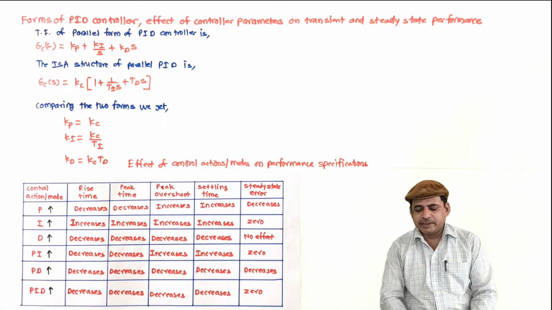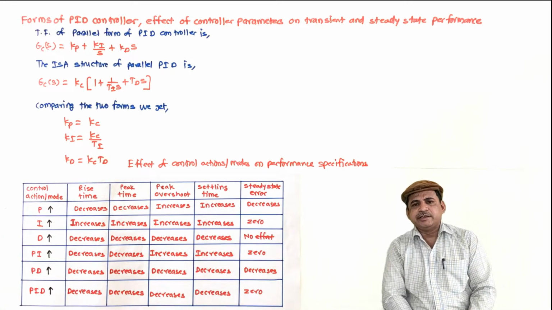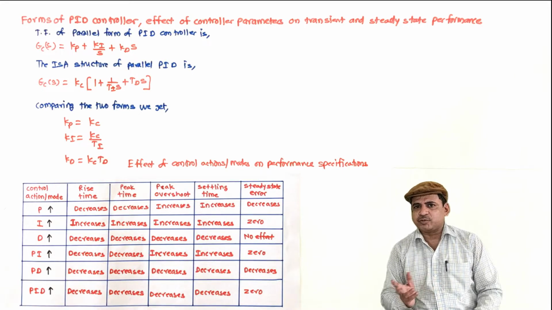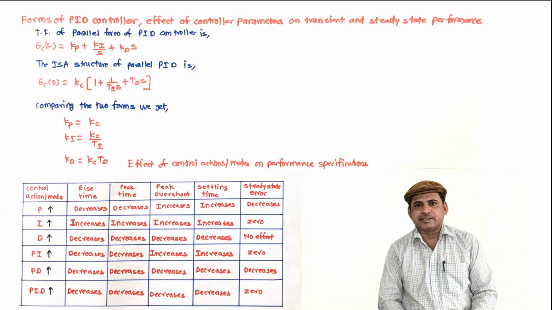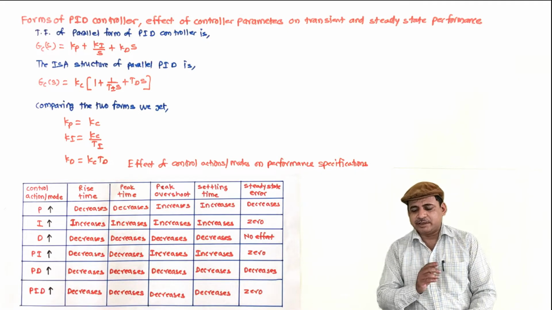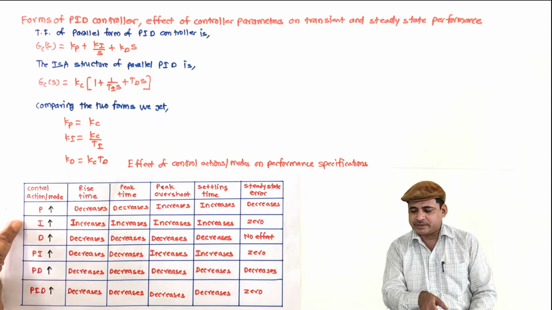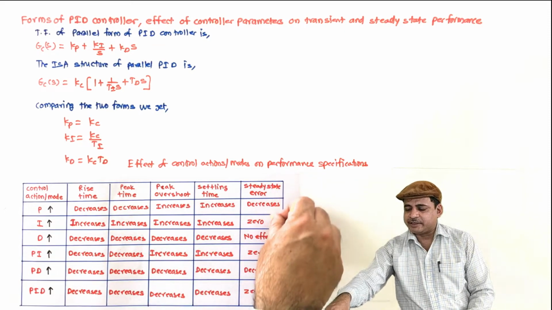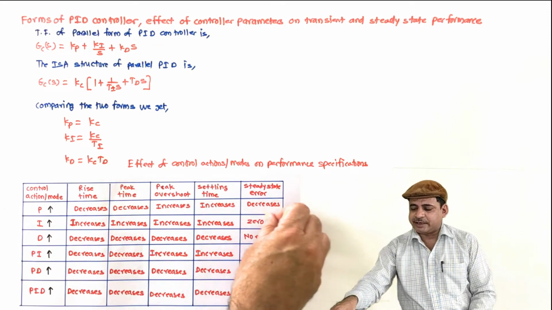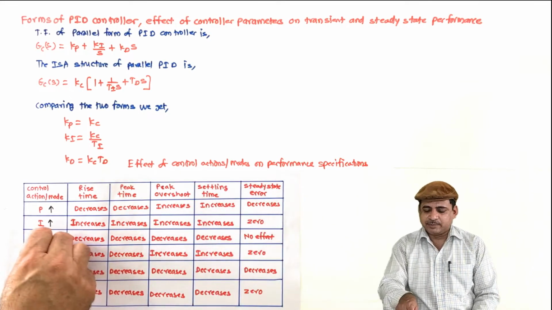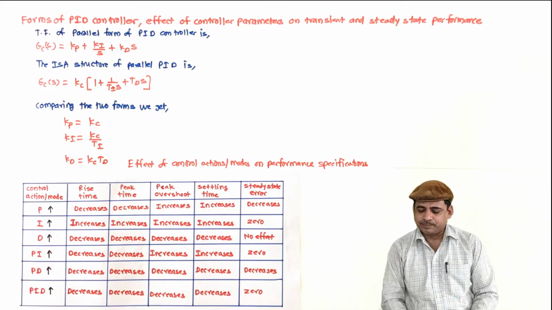Now when we talk about the integral action, as we increase the integral action, the response becomes slower and rise time increases, peak time also increases, peak overshoot increases, and hence settling time also increases. But the important aspect of this is that it makes the steady state error 0. So this is the desired characteristic which is used further in the PI and PID controller modes.